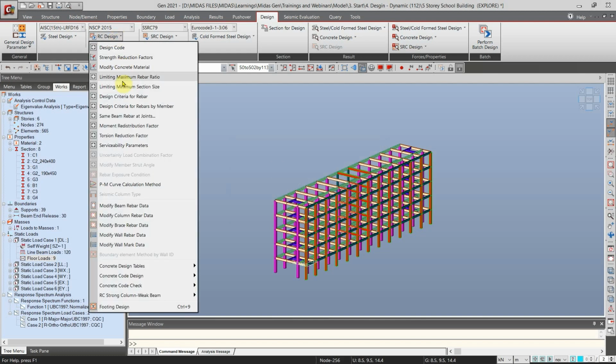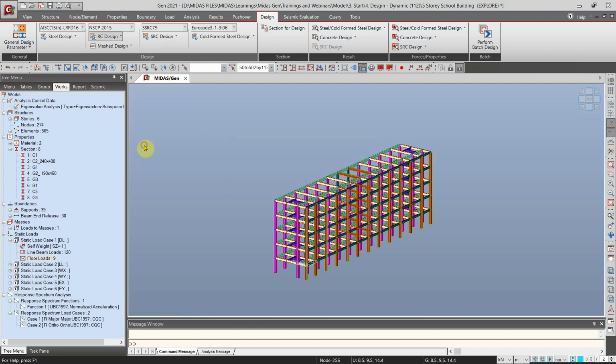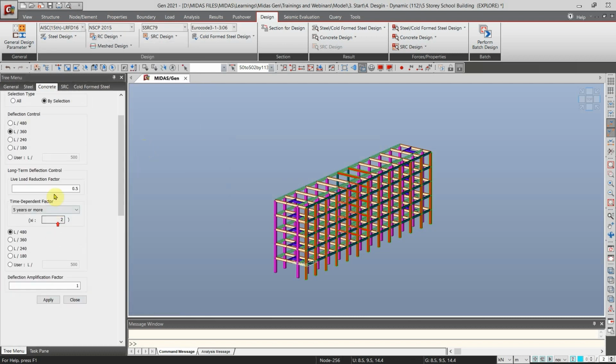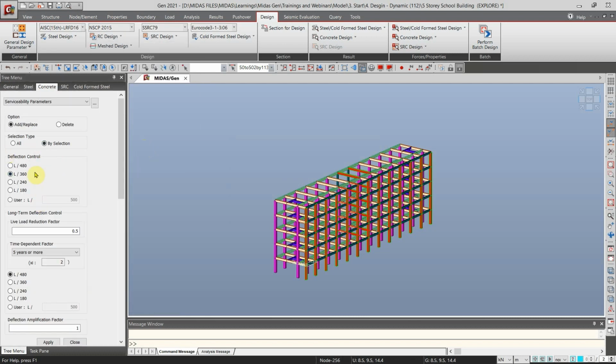And then also here we have the serviceability parameters. We can modify it here. Just select the deflection control, or we have the option here to use the user defined and then apply it to the particular member, or we can apply it to all members.